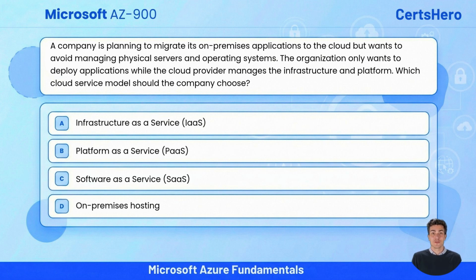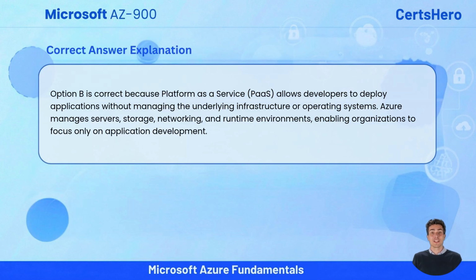Option A, Infrastructure as a Service, IaaS. Option B, Platform as a Service, PaaS. Option C, Software as a Service, SaaS. Option D, On-premises hosting.